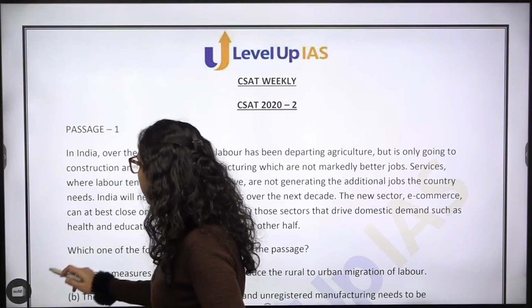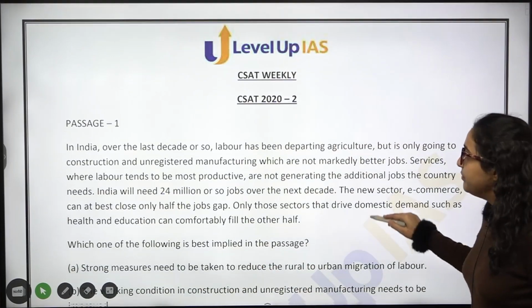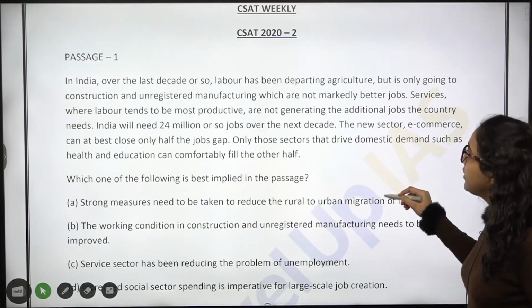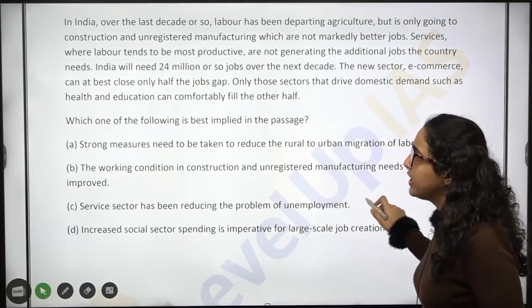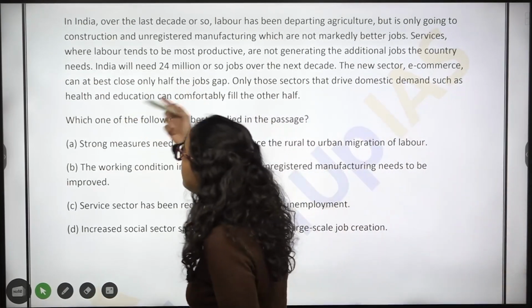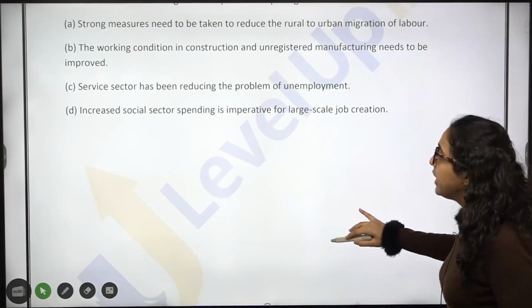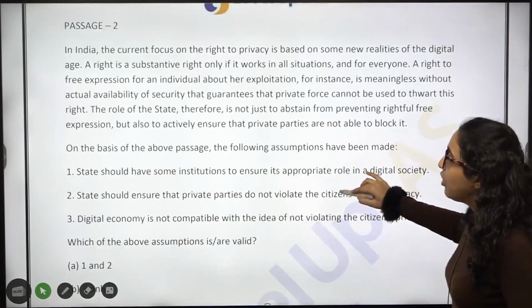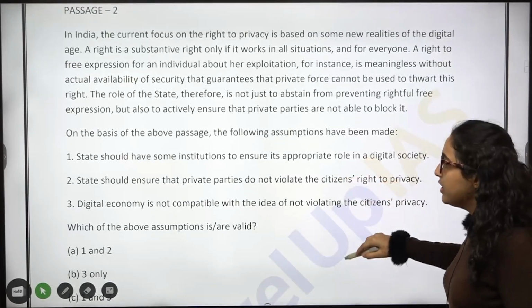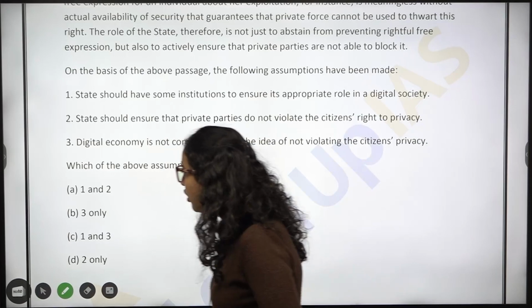we are analyzing the paper of CSAT 2020 and then we are also solving the passages. You can see in the first passage, the length of the passage is very normal. एक average length, in fact a very short passage, you can see a 6 line passage and then you have 4 options with it. Then passage number 2, this is also the same kind of passage, and again we discussed this in the previous session also.